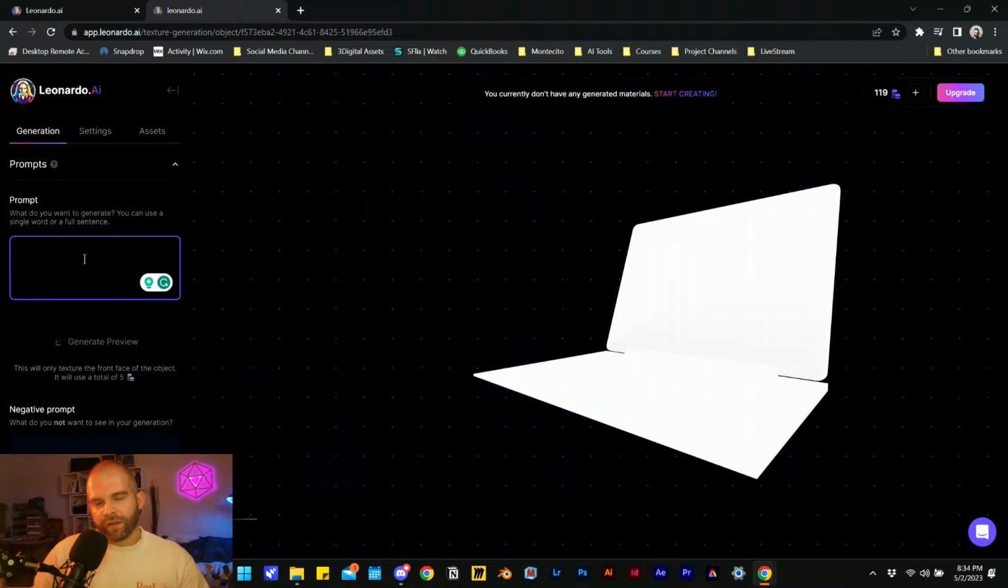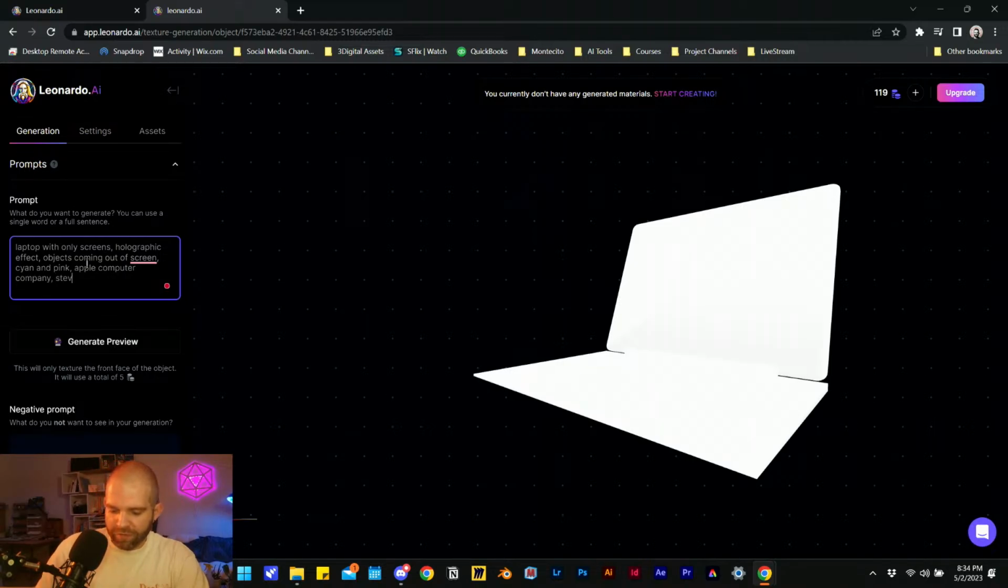Let's do one of those laptops that have a screen above and a screen below. So laptop with only screens, and let's ask it to do a holographic effect. Objects coming out of the screen. Let's keep it on cyan and pink. And Apple Computer Company. Let's keep it on brand. Steve Jobs. We see Steve Jobs' face on this thing.